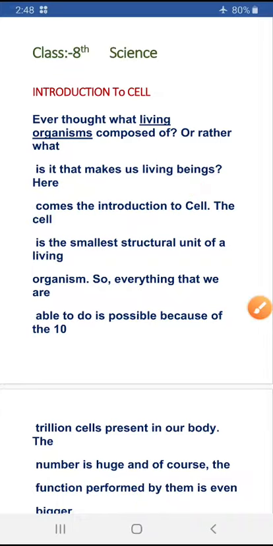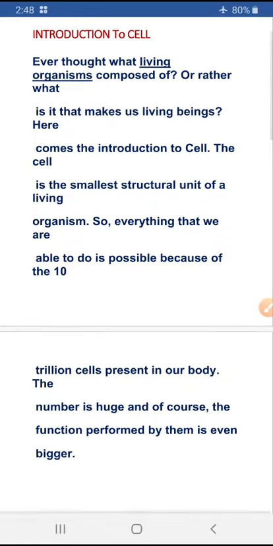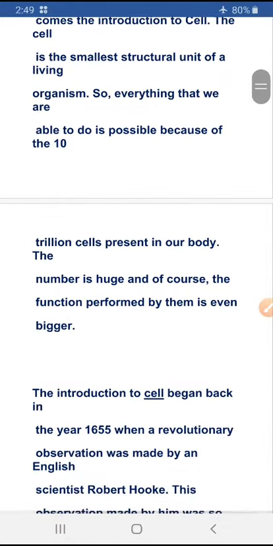The cell is the smallest structural unit of a living organism. So, everything we are able to do is possible because of the 10 trillion cells present in our body. The number is huge, and of course, the function performed by them is even bigger.